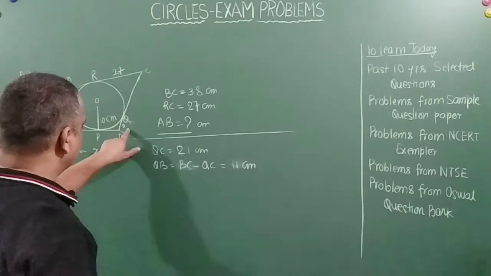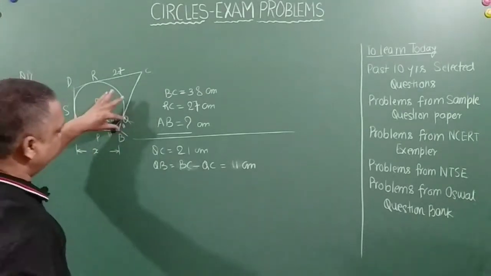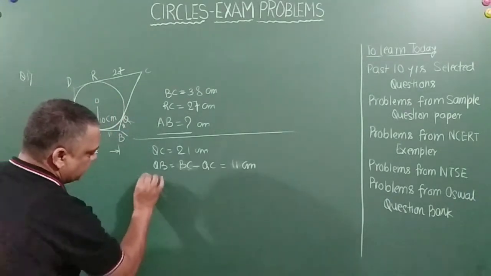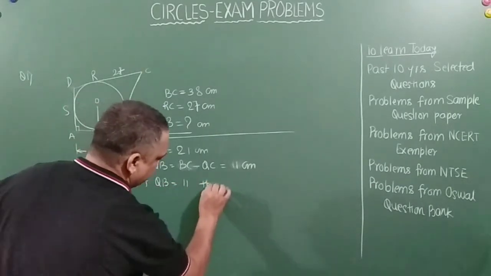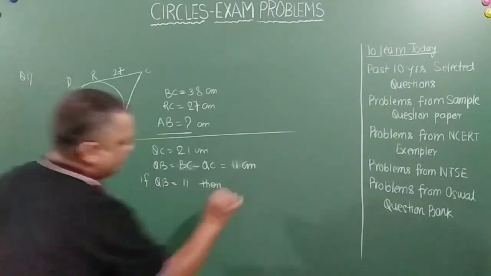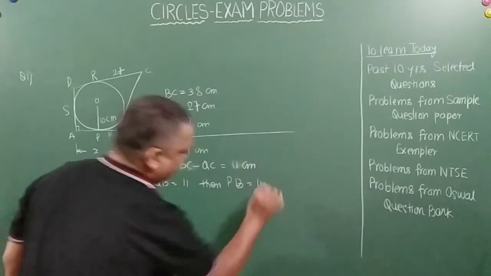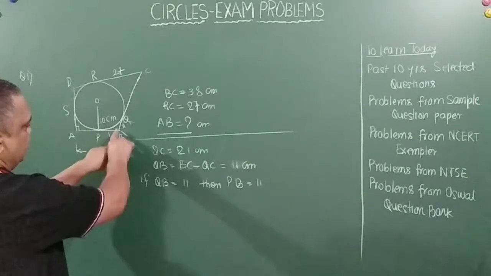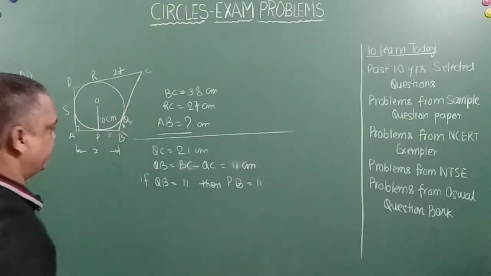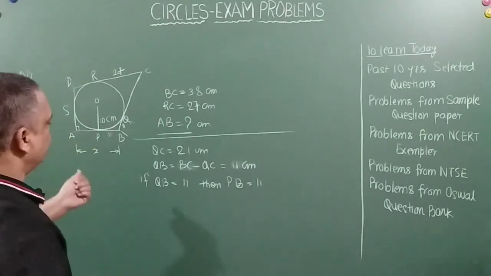So if QB is equal to 17, then PB is also equal to 17. Why? Because B is an external point and these two are the tangents drawn from that external point. So this is 17 now. Now we have to find out the distance AP.